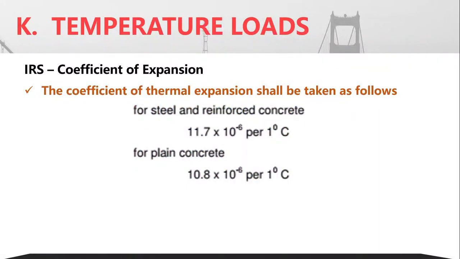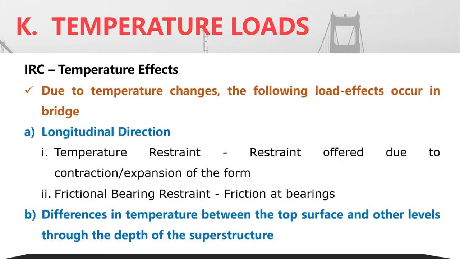Now, the coefficient of thermal expansion that the code has provided. So, for steel and reinforced concrete, the value is 11.7 × 10⁻⁶ per 1 degree Celsius, and for plain concrete it is 10.8 × 10⁻⁶ per 1 degree Celsius. So, the coefficient of thermal expansion has been provided, but as such detailed equations you can start from the basic equations for the temperature loads, which you must have studied in structural analysis.